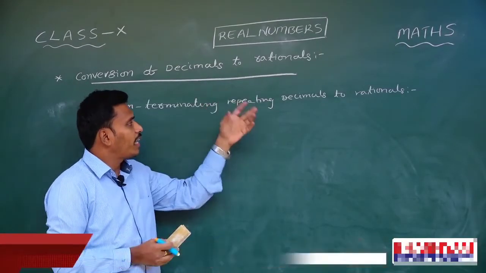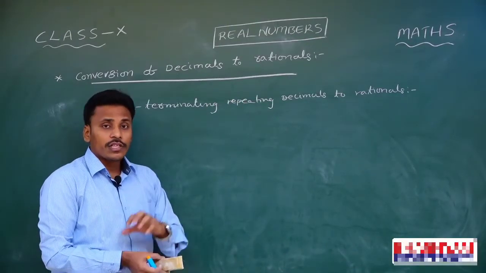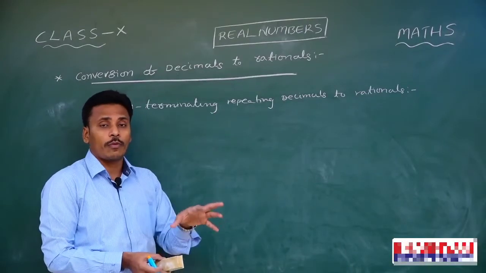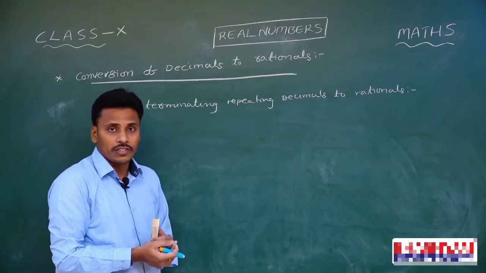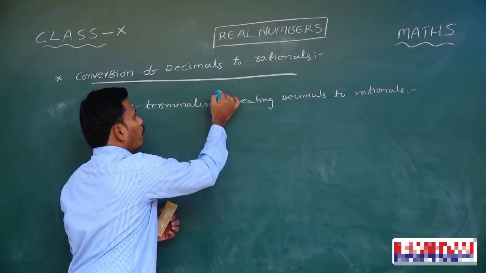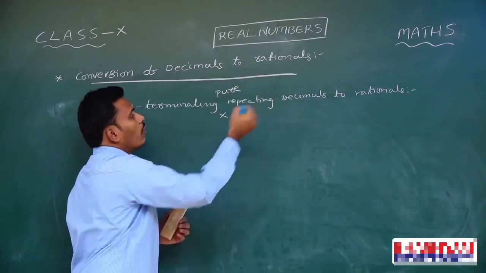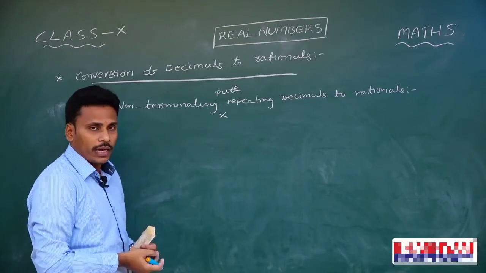Non-terminating repeating decimals to rational numbers. Non-terminating repeating decimals. Still there exist 2 different types of repeating decimals. One we call pure repeating and the other one mixed repeating. First, I am going to convert non-terminating pure repeating decimals into rational numbers. So let us start with non-terminating pure repeating decimals.